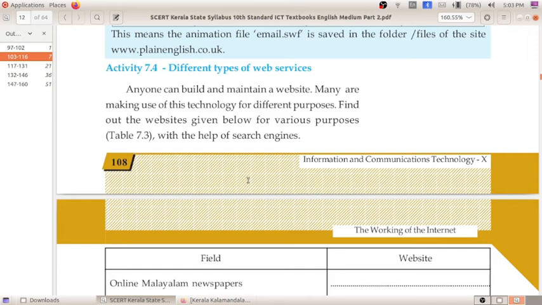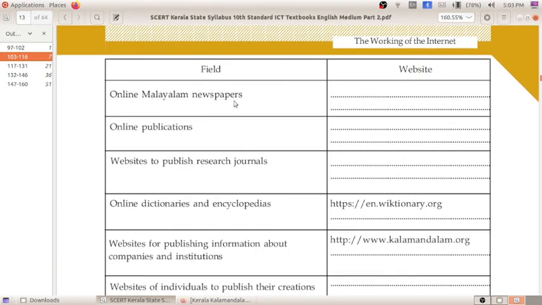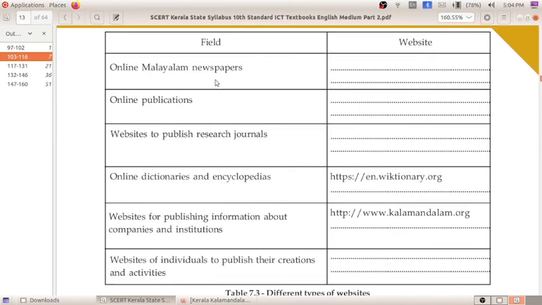Different types of web services is the next activity. Here you will find, for online dictionaries, Wiktionary, which is a website. For publishing information by companies and institutions, there is Kerala Kalamandalam. Online Malayalam newspapers are also websites: Mathrubhumi.org, Deshabhimani, and suprabhadam.com. These are some of the websites for online Malayalam newspapers. I hope you can do all these things regarding this topic. Whatever websites you find, you have to write them here.